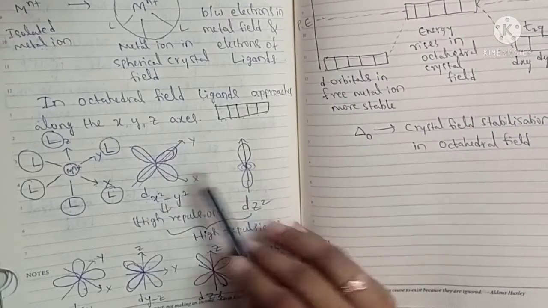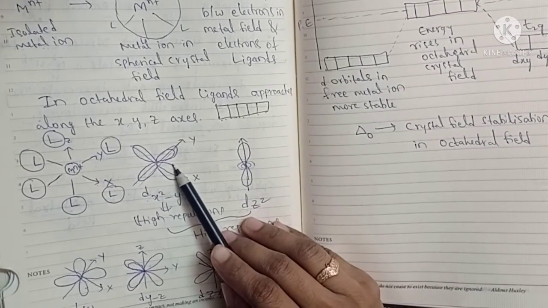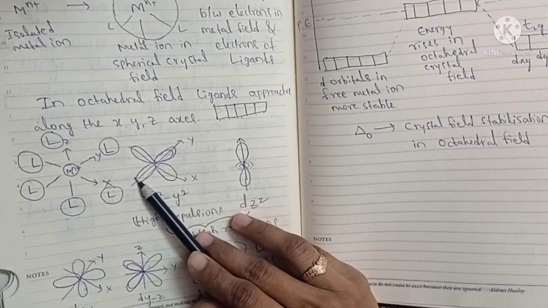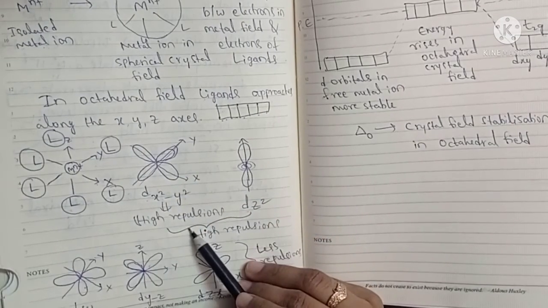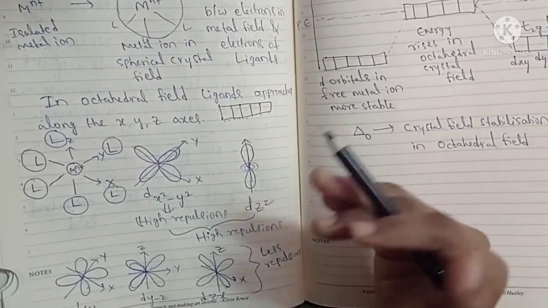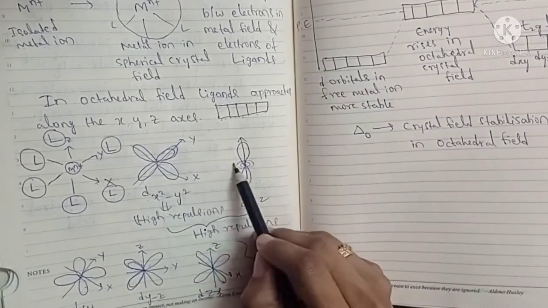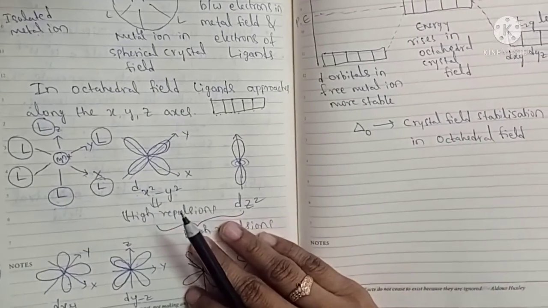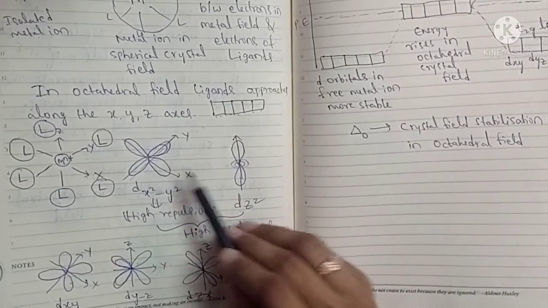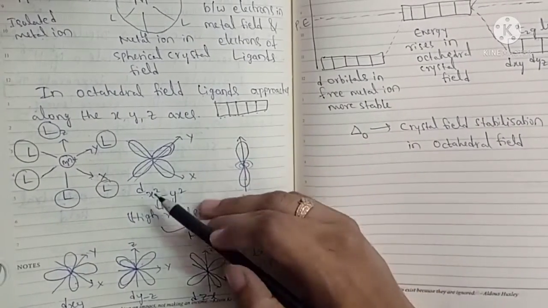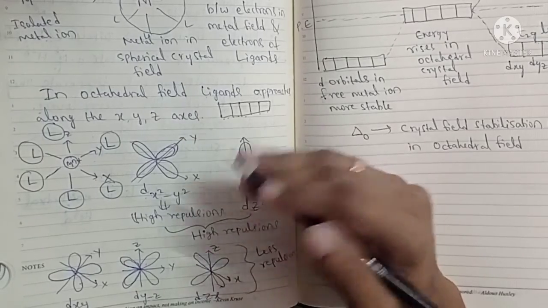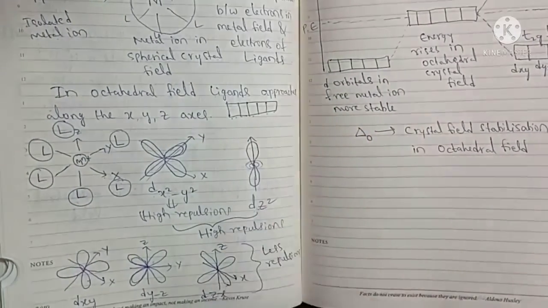These two orbitals will face more repulsions because the ligands approach along the axes. That's why they will be lifted into high energy. They will have more energy. So the dx²-y² and dz² orbitals will split into the higher energy level.